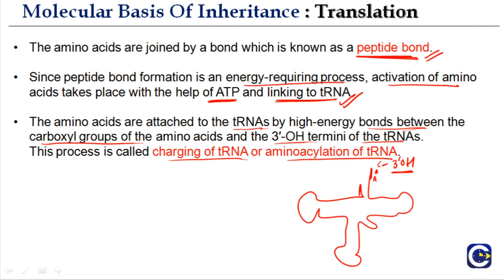The amino acids are attached to tRNA by high energy bonds between the carboxyl group of the amino acid and the 3' OH terminus of the tRNA, so the 3' OH terminus at the acceptor arm. This forms a bond with the amino acid, which is a high energy containing bond.